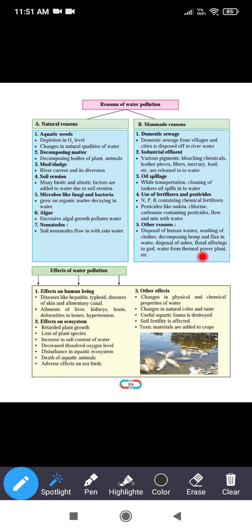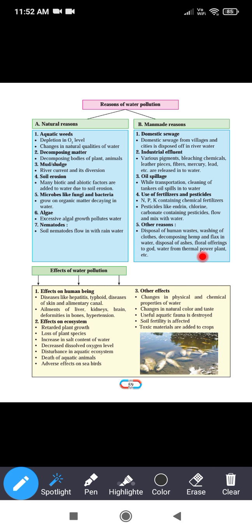Washing of clothes near the rivers, dams, lakes, etc. Disposal of ashes: after death, the bones and ashes after burning the body are released into the river.